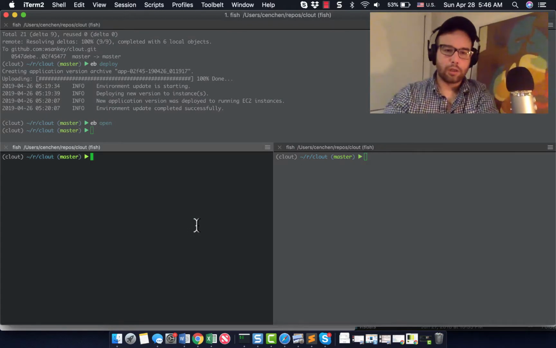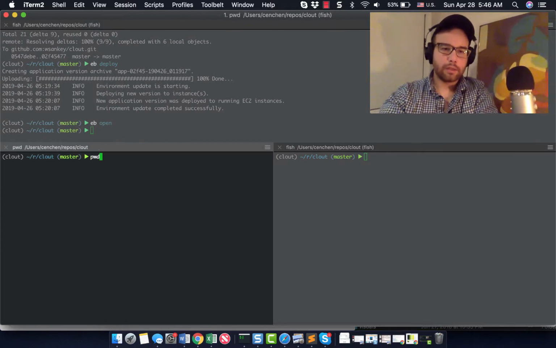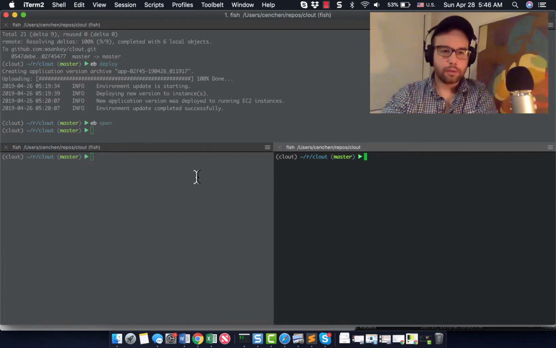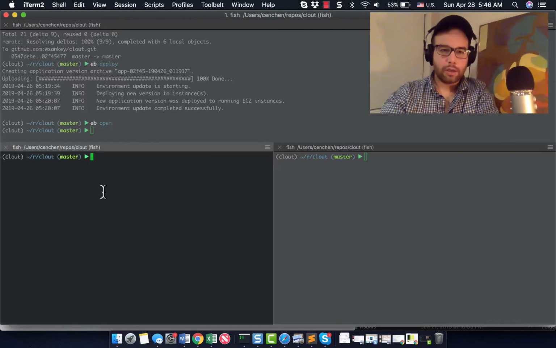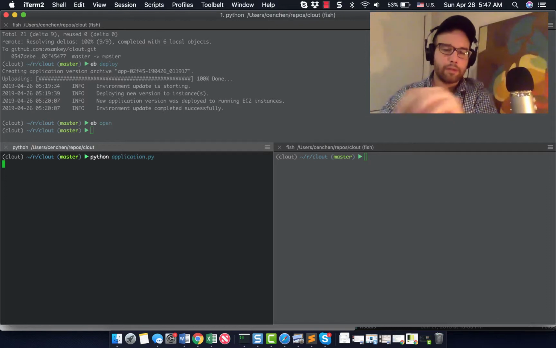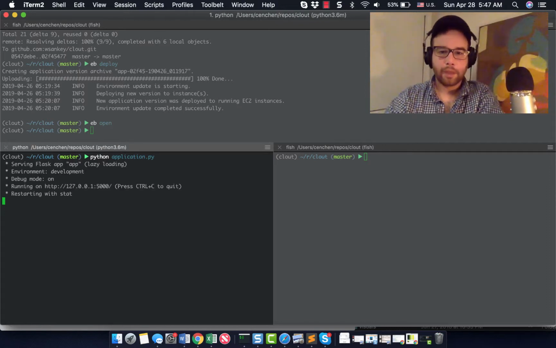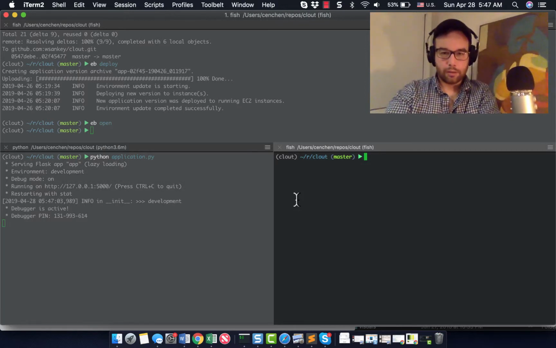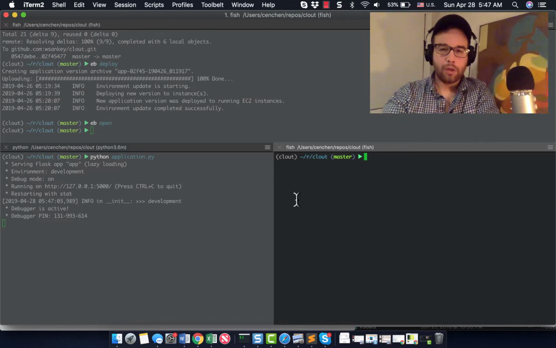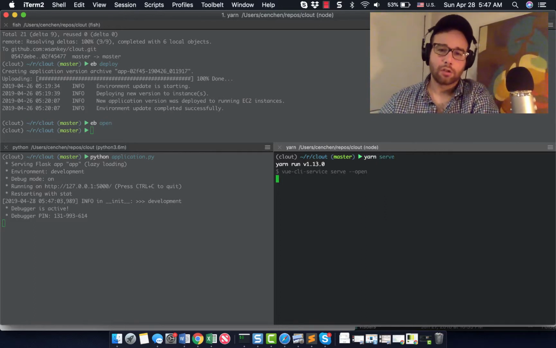As you'll recall, I am inside Clout, I have my pipenv environment set up here, and I run the Python version by doing python application.py. I run the front-end VueJS version, which I don't need in production because I build the assets statically, by running yarn serve.